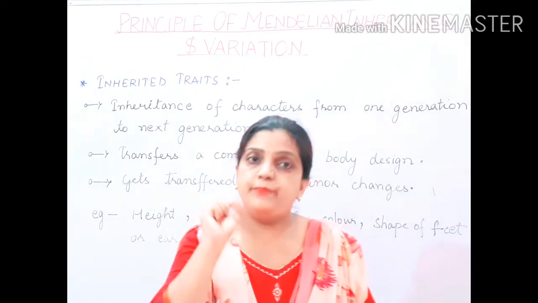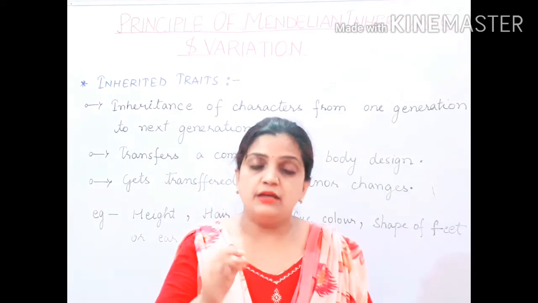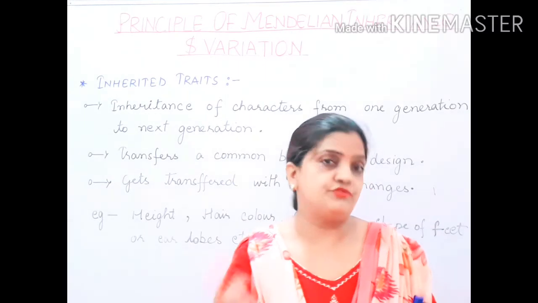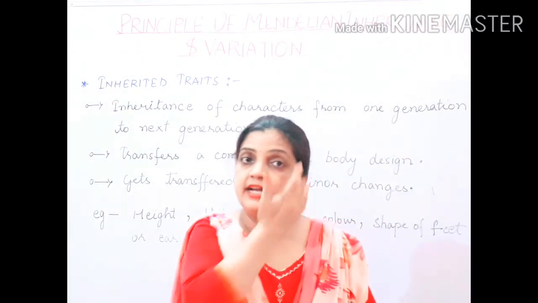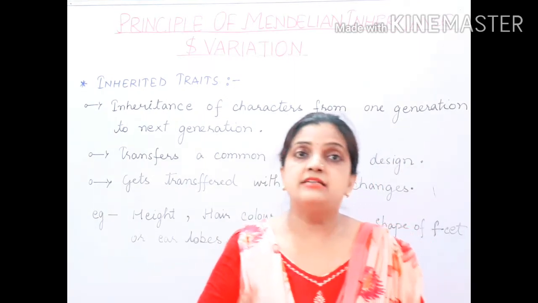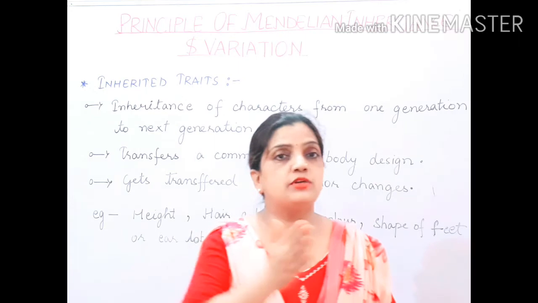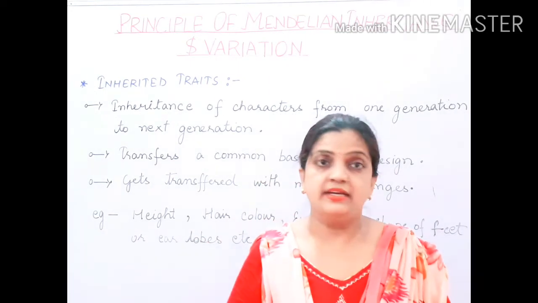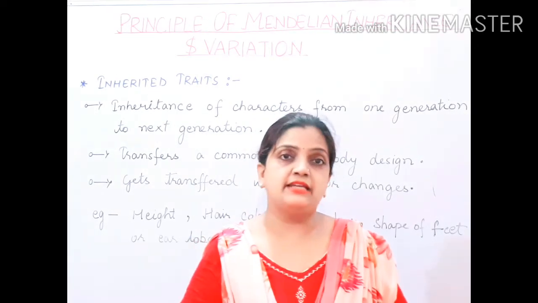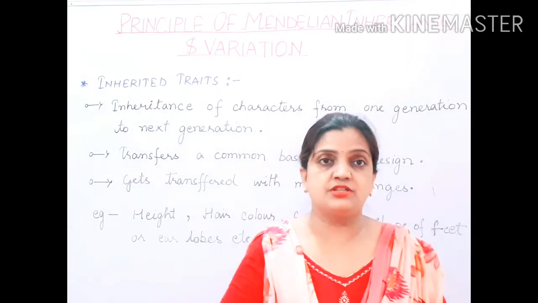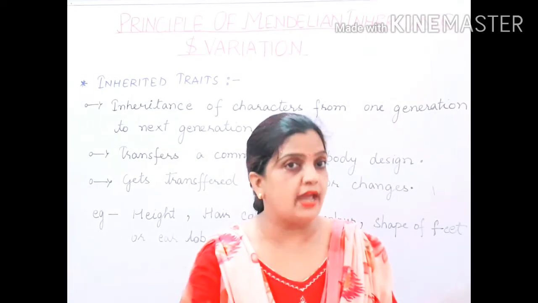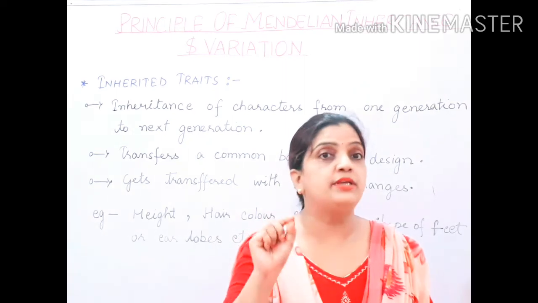This basic body structure is transferred from the parent to the offspring. Now children, always remember that 99.1% of genes related to characters are transferred the same as in the parent to the offspring. That is why the basic body structure in every living organism is the same. The structure the parents have, the similar basic body design the offspring also have. The variation is only in 0.9%.